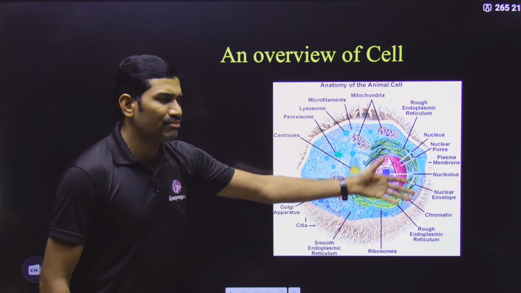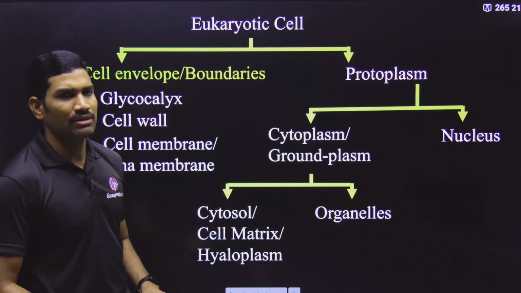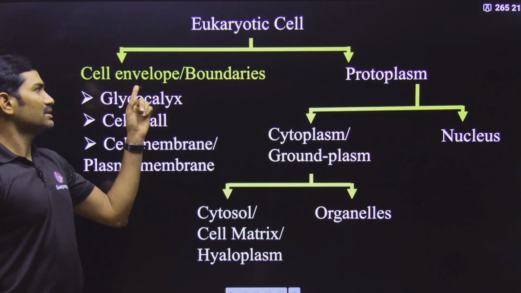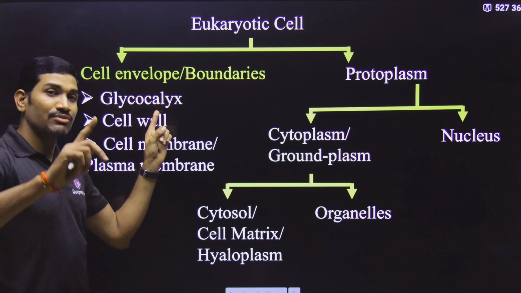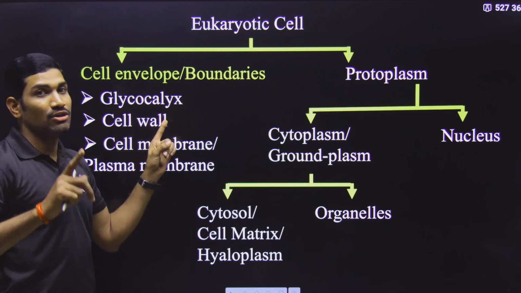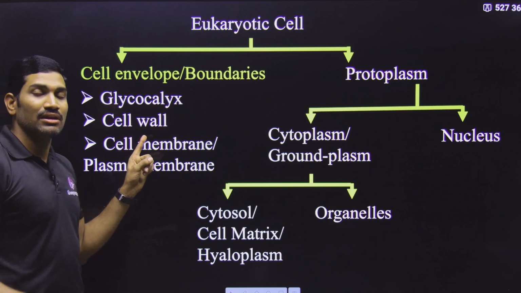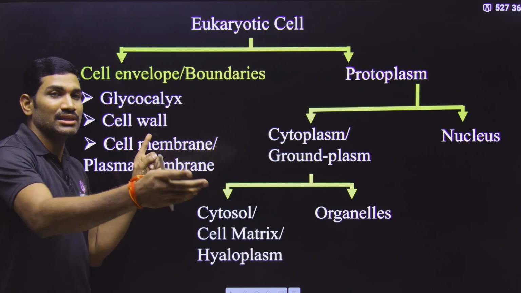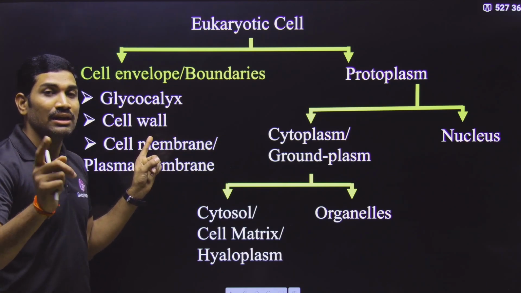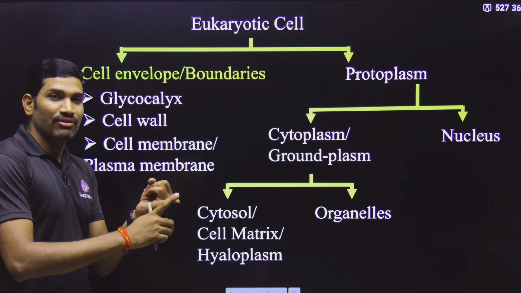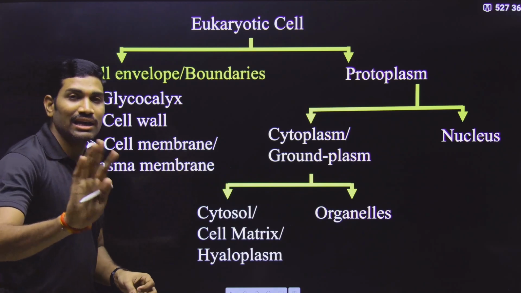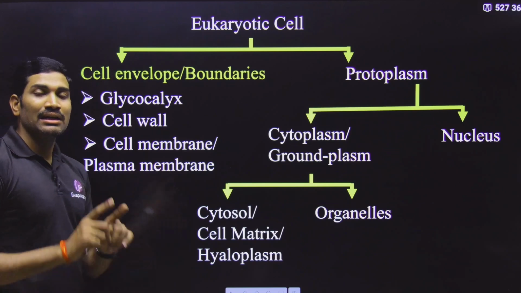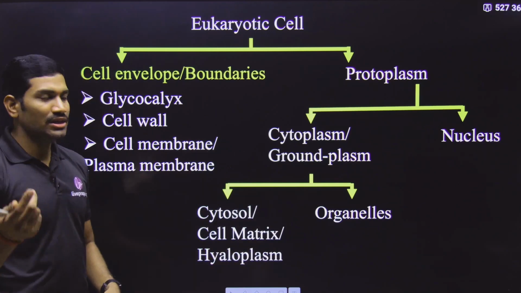This is the overview. Different types of components are present in this cell. Here in the eukaryotic cell, if you see, cell envelope is having glycocalyx as optional. Please understand, glycocalyx we are talking about in prokaryote, but we are not talking about in eukaryote. And then cell wall. In the majority of prokaryotes, cell wall is there. Mycoplasma does not have cell wall. But in the case of eukaryotes, fungi, plantae and some protists have cell wall, but the remaining do not have cell wall. But plasma membrane is compulsory for both prokaryotes and eukaryotes.